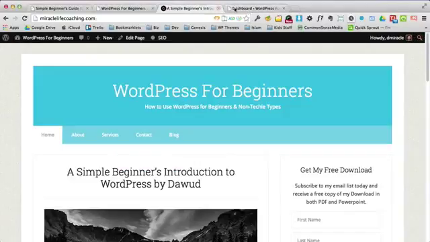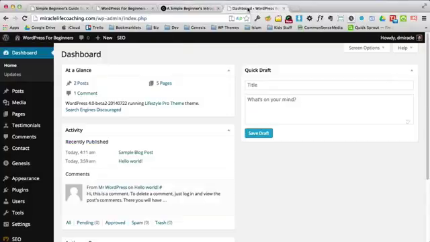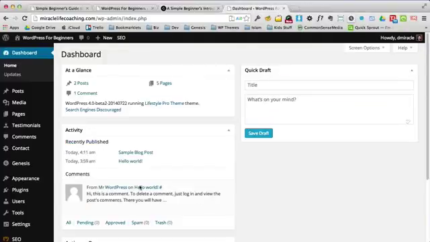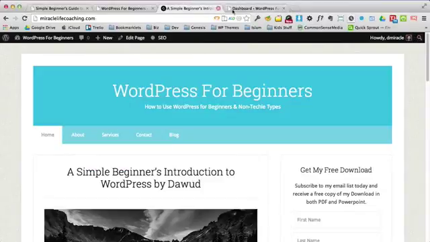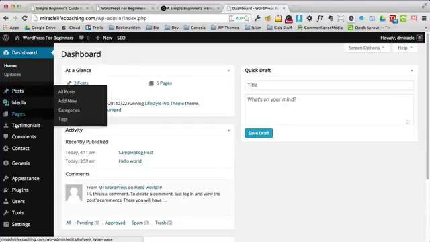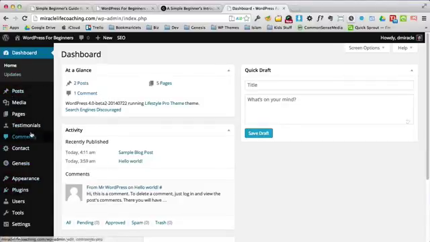And I want to also say that I'm just bouncing back and forth here between these tabs in my browser. This is behind this. So this is the face and this is the back office, some people call it, where we make all the updates and changes to this. So as you come to the dashboard, you'll find some areas down the left-hand side where you'll spend your time. And we're only going to get into a few of these.